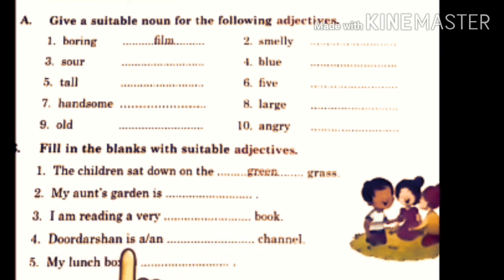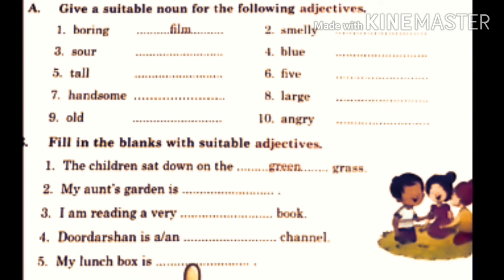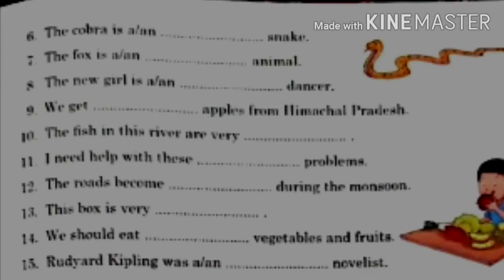Doordarshan is a or an dash channel. Is a or an old channel. Is an old channel. My lunch box is empty.